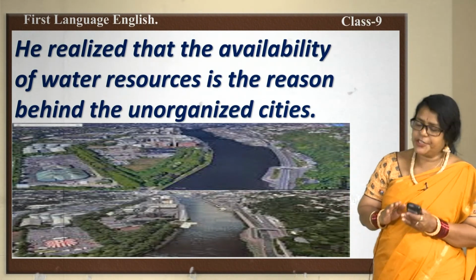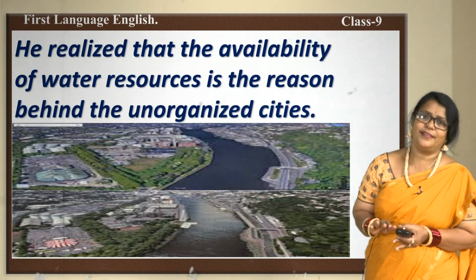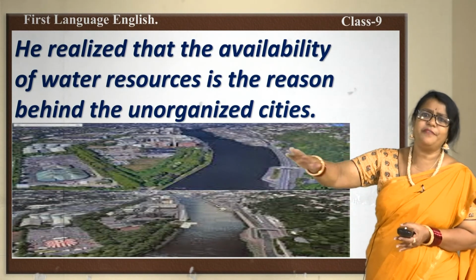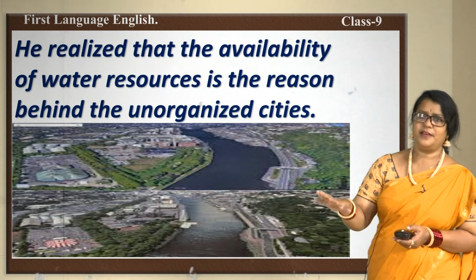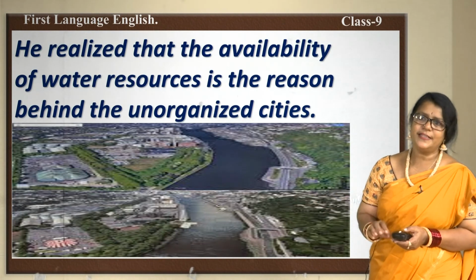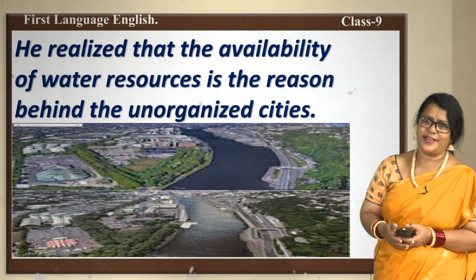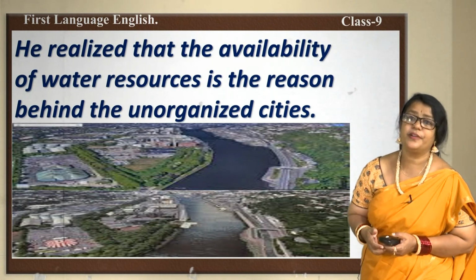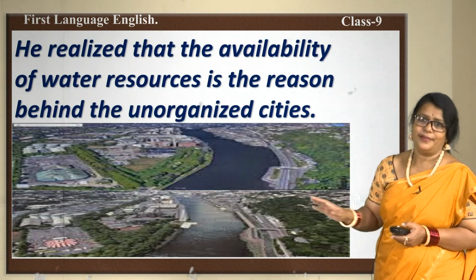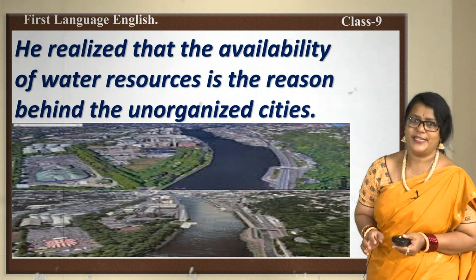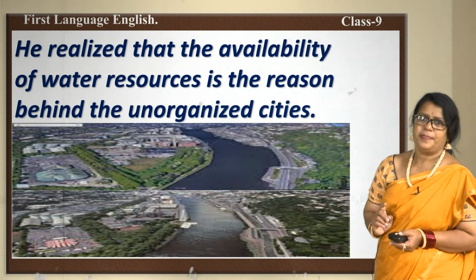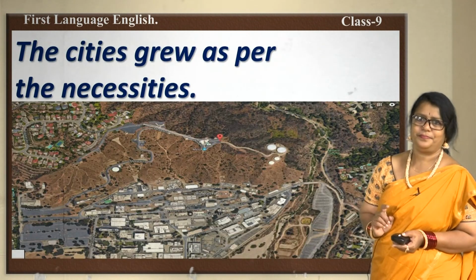That means in a particular place there is no water. Wherever water is seen, there the human beings started residing, started building houses, and that is why it is not organized well. That is the meaning here perhaps Ghosh wanted to say in this poetry. Make a note of this in your summary part.